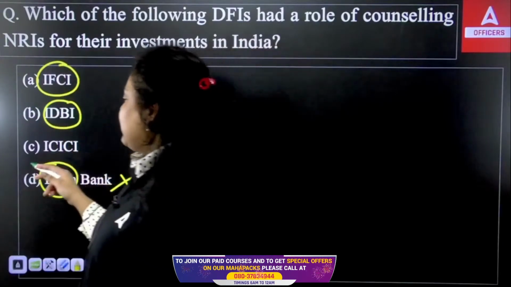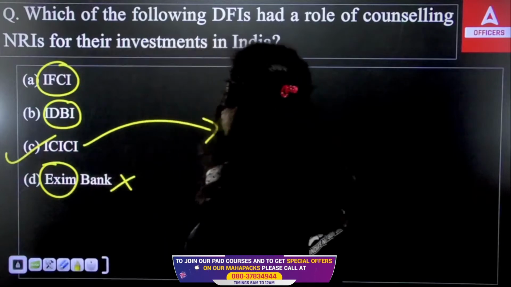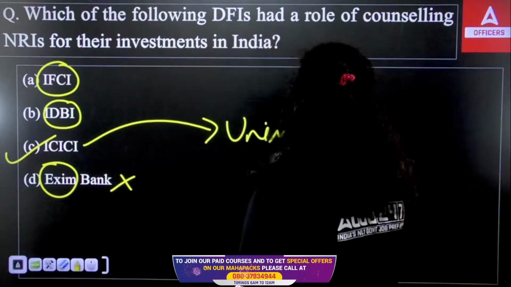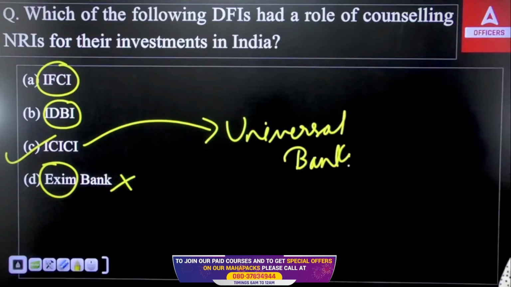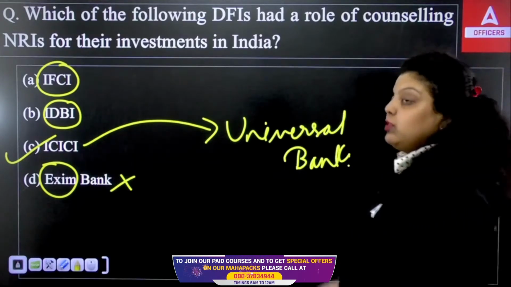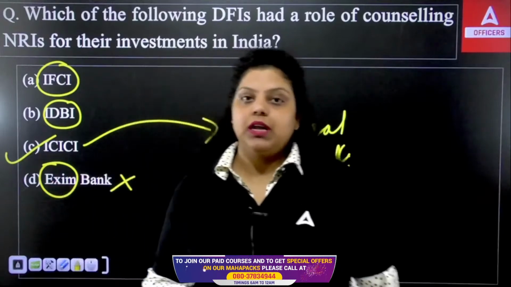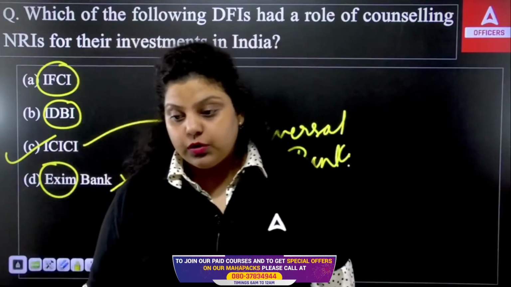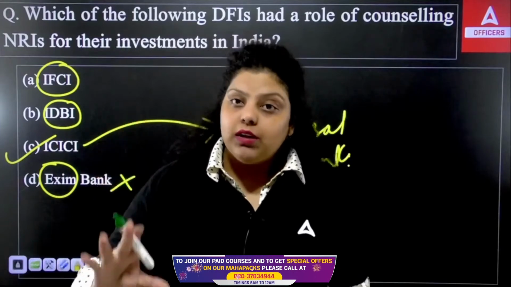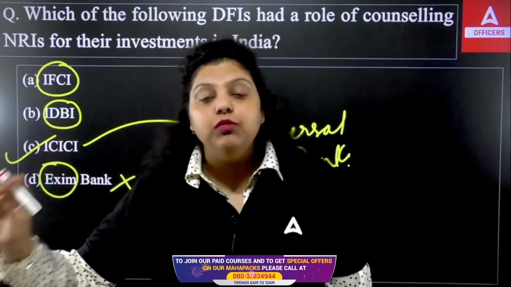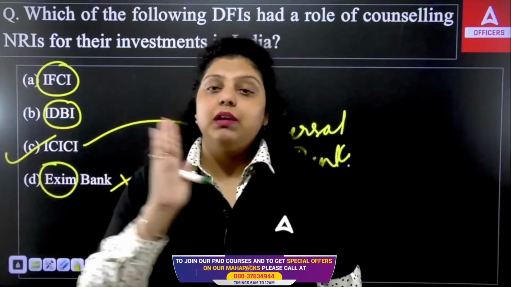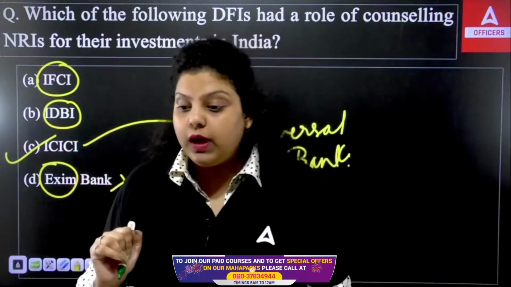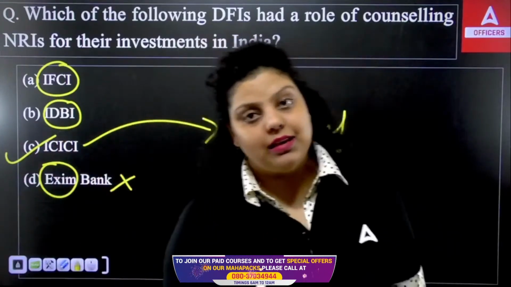Now, the only bank that is working as a universal bank, and the bank that is counseling the NRIs for investment in the country, that is ICICI Bank. So ICICI Bank actually introduced the universal banking concept in our country after the development financial institutions. So what used to happen was that development financial institutions were mainly working for the development of a particular sector, like we have seen already. NHB working for housing, NABARD working for ARD, etc. This has been done by ICICI Bank also.